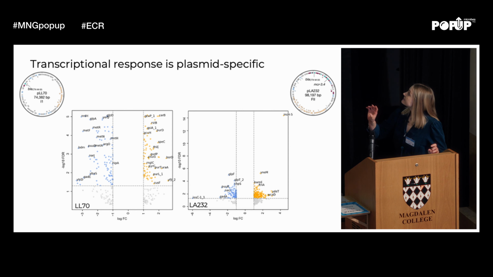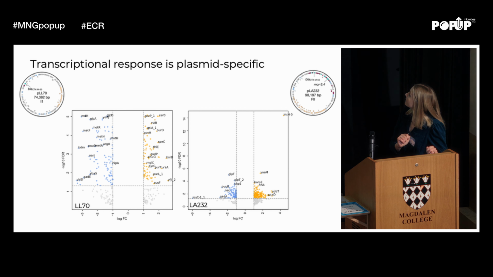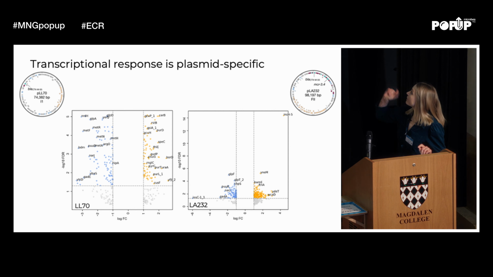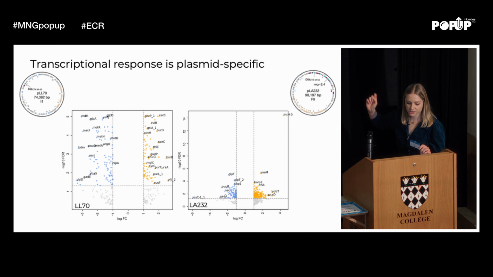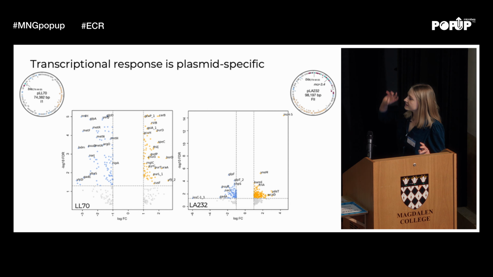This one is looking at 2 different type plasmids. We've got an I type on the left and an F type on the right, but they both encode CTX-M-55, although the one on the right also has a mobile colistin resistance gene. What's immediately of note, in the plot on the right-hand side, is this really large overexpression of INS-H, which is a transposase involved in the movement of IS elements. That's only in one of these, but we do see these sorts of genes cropping up across the data set. In our plot on the left, we're seeing metabolic genes being hit.